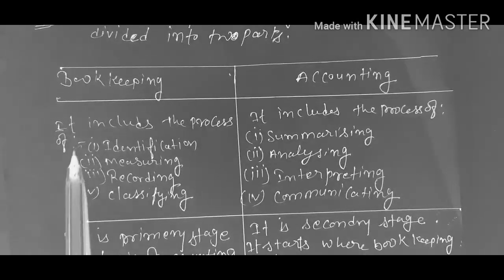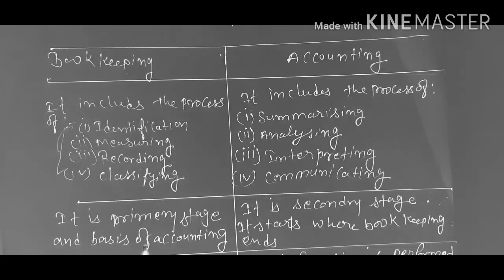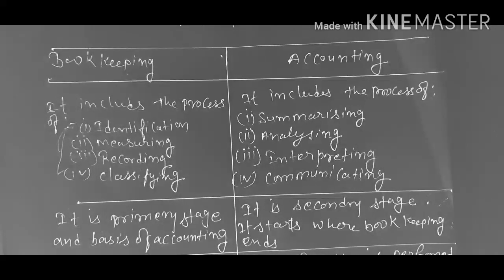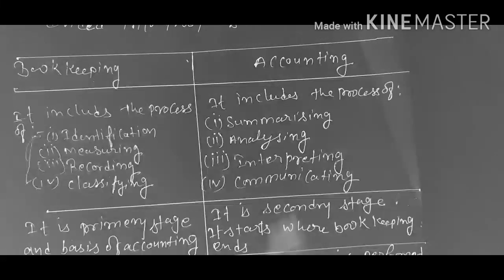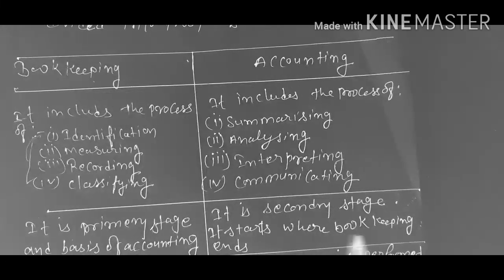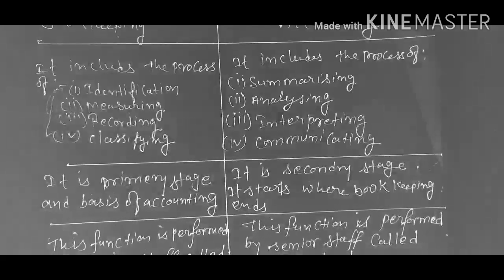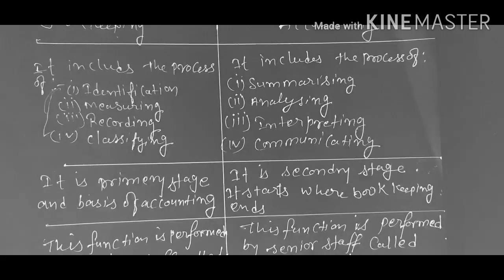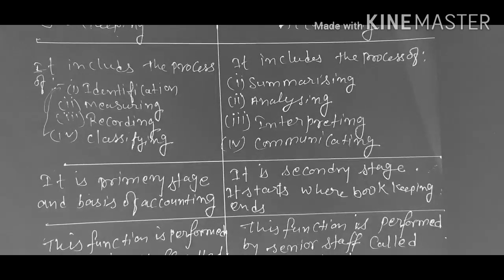It means first of all, the work of bookkeeping is done. Bookkeeping is the primary stage and basis for accounting. Without doing the work of bookkeeping, you cannot do the work of accounting. Accounting starts where bookkeeping ends. Bookkeeping is performed by junior staff called bookkeeper, and accounting is performed by senior staff called accountant.